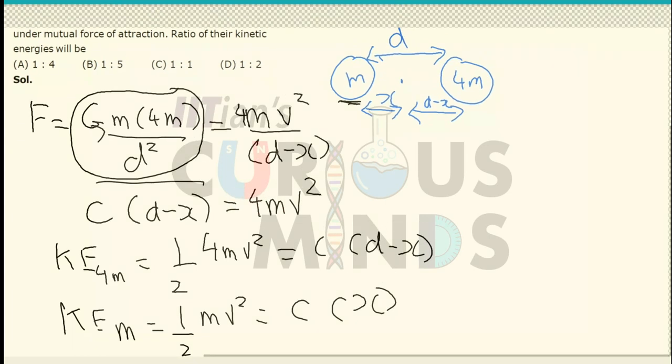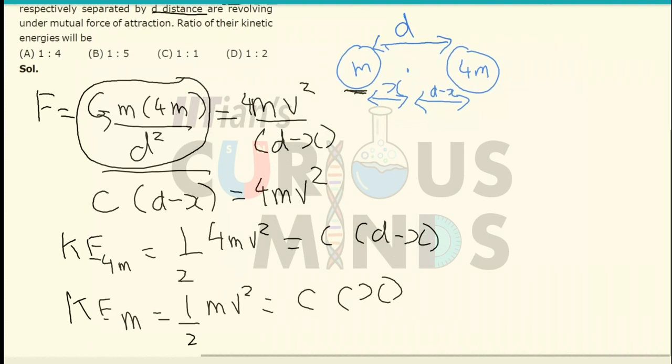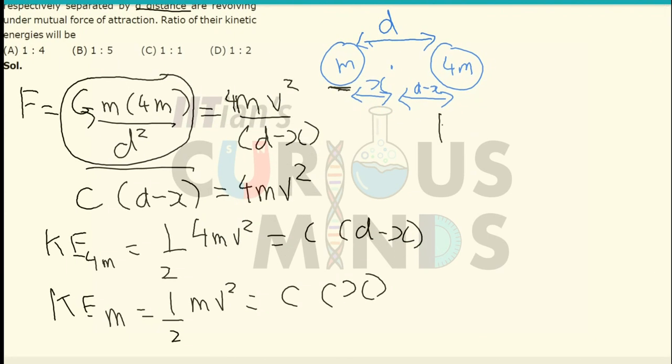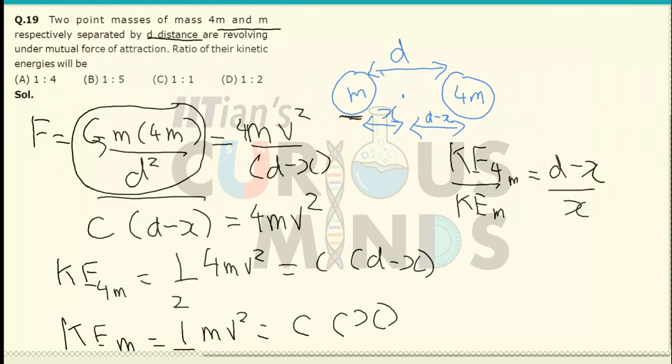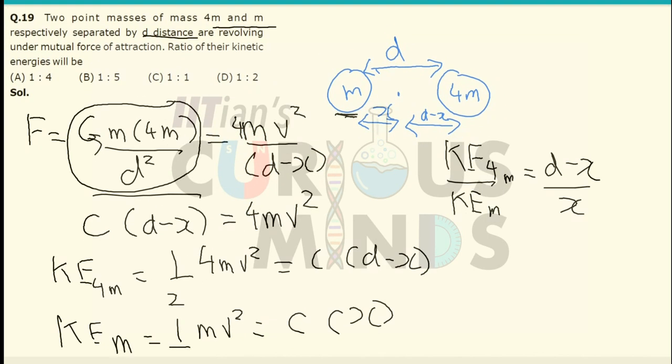So we have to find their ratio, that is, the kinetic energy of the 4m mass divided by the kinetic energy of the m mass. When I divide both of them, it will be equal to d minus x divided by x. Now I will assume that they are rotating about the center of mass. If there is no external force, they will be rotating about the center of mass, and the center of mass will not change.